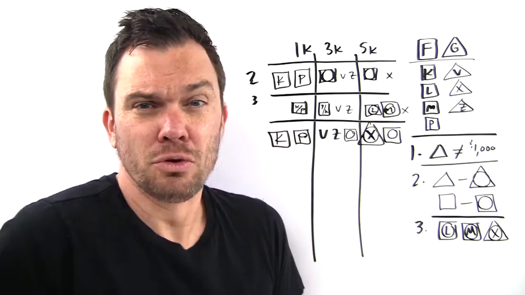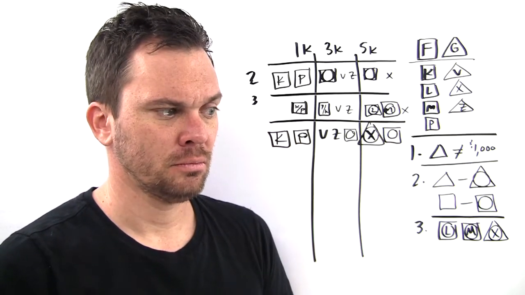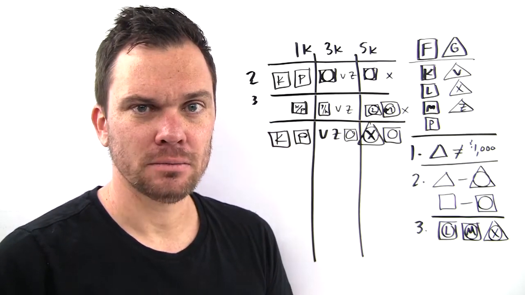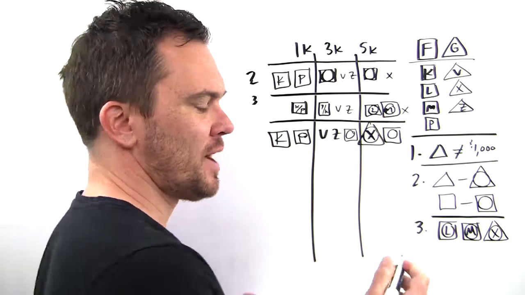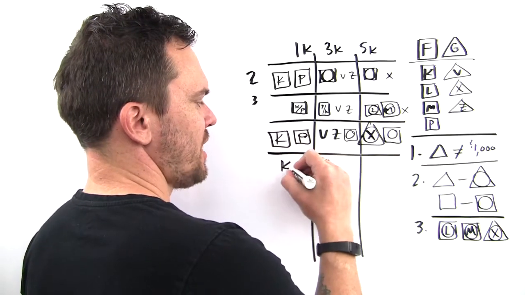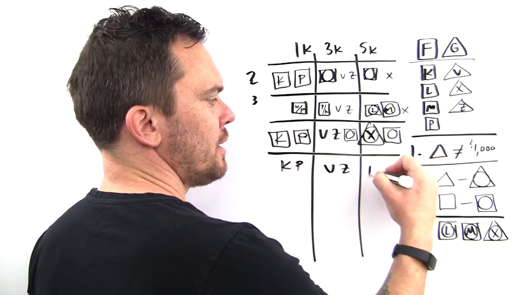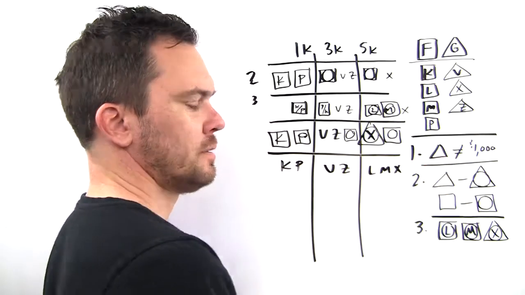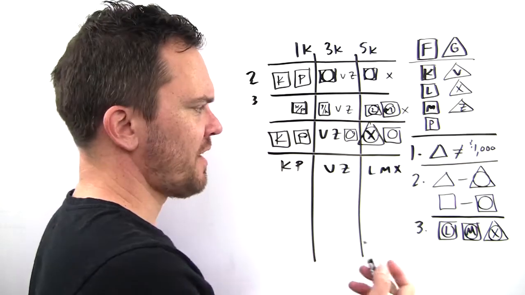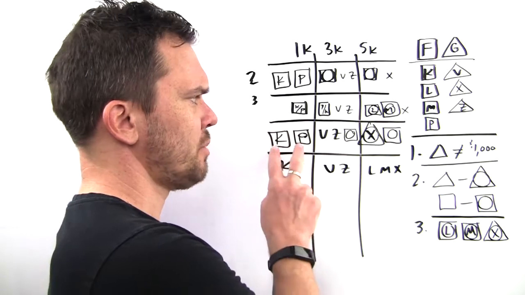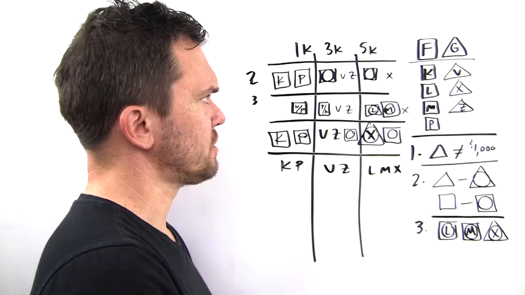For number 6, why don't we just go through why these all 4 can work? Or should we talk about why B can't? Let's do both. All right, answer choice A is totally fine. The same number get $1,000 as get $3,000. Let's have K and P getting $1,000, V and Z getting $3,000, and L, M, and X. Sure, that's fine. Answer choice C. The same get $1,000 as get $5,000. We've already seen that happen. Here's 2 and 2.